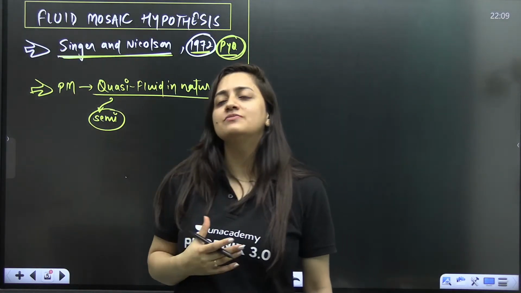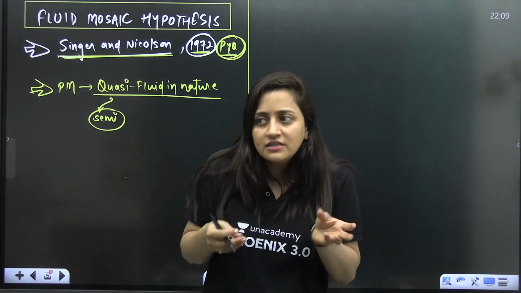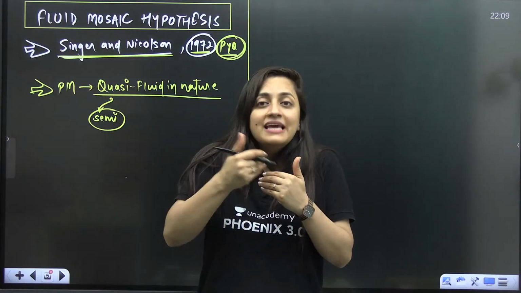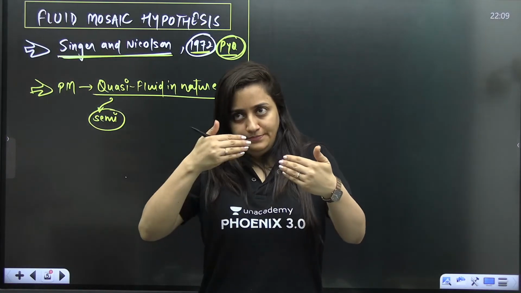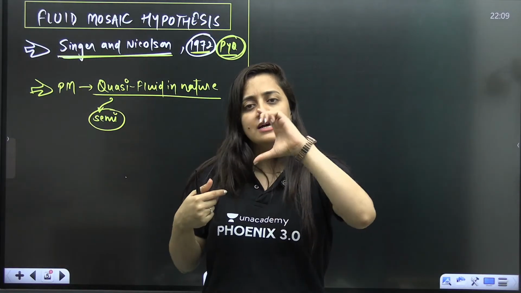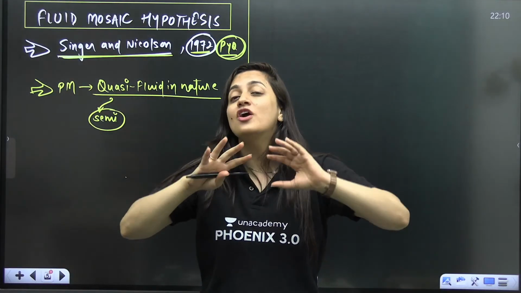So as per this model, a plasma membrane is not liquid, it is not solid, it is a kind of fluid. In that fluid, the arrangement of phospholipids and proteins is not like phospholipid in the center with proteins surrounding it. No, it's not like that.